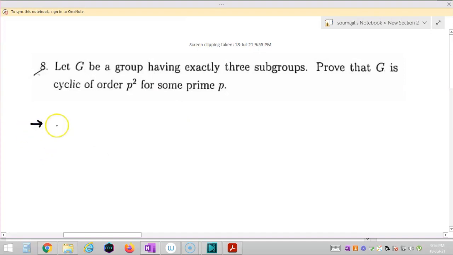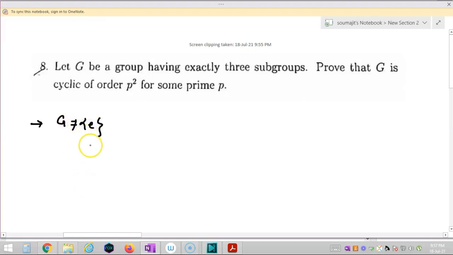So G has exactly 3 subgroups, right? As G has exactly 3 subgroups, G cannot be the trivial group. If G is the trivial group, there exists only one subgroup, so this contradicts our fact. So G cannot be this.